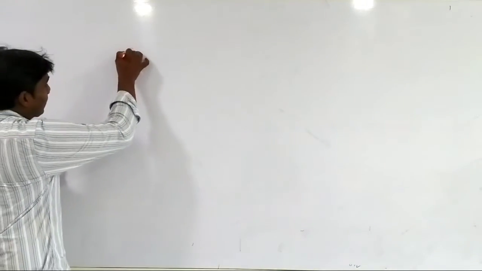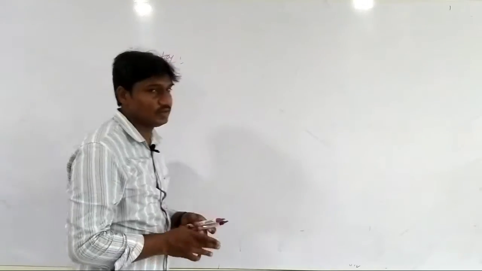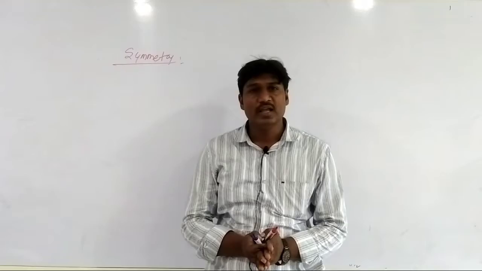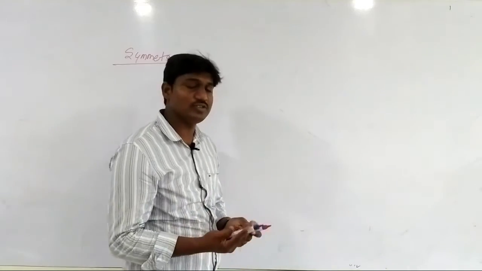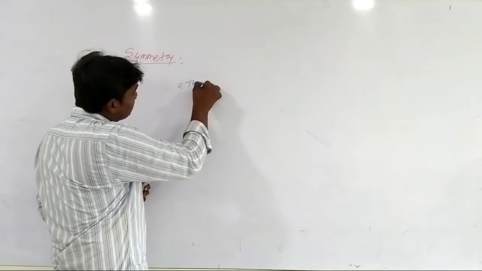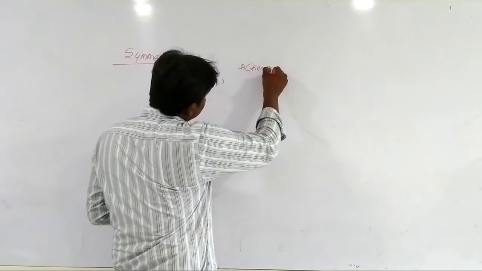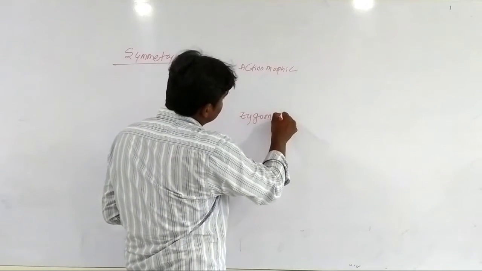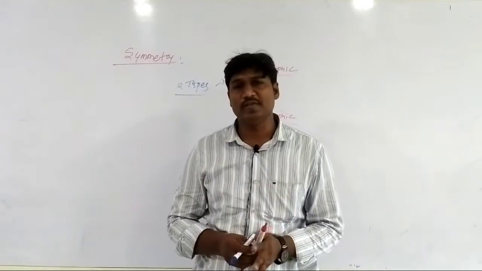Symmetry of the flower. Based on the number of divisions, that is, the planes in which a flower can be cut and how many divisions it can be cut into, symmetry has 2 types. First one is actinomorphic, whereas the second one is zygomorphic. What is actinomorphic?